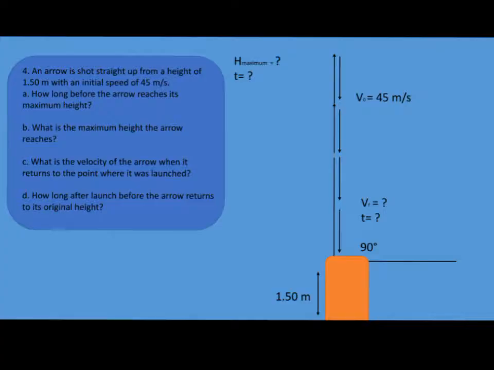For our second problem, an arrow is shot straight up from a height of 1.50 meters with an initial speed of 45 meters per second. A. How long before the arrow reaches its maximum height? B. What is the maximum height the arrow reaches? C. What is the velocity of the arrow when it returns to the point where it was launched? And D. How long after the launch before the arrow returns to its original height? For this problem, E.J. Chua, Saison Marasigan, and Dion Pagkaliwagan will solve it.